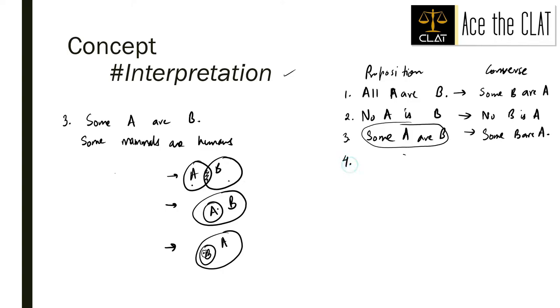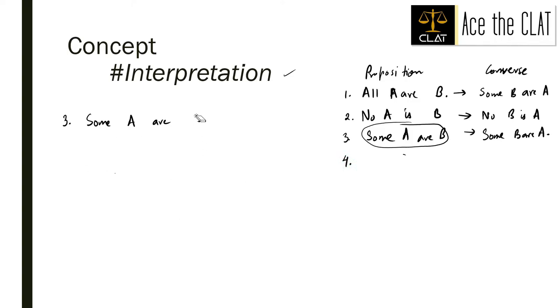And the last one is some A are not B. Let's say some women are not mothers. This statement means that at least one part of A must not intersect with B, because this particular statement is negative, right?